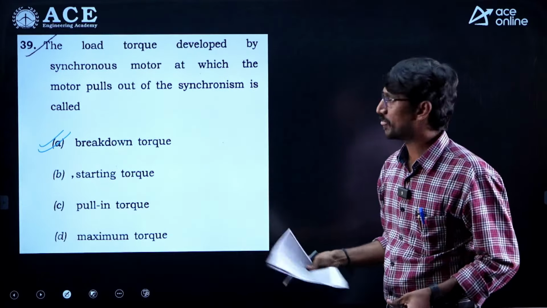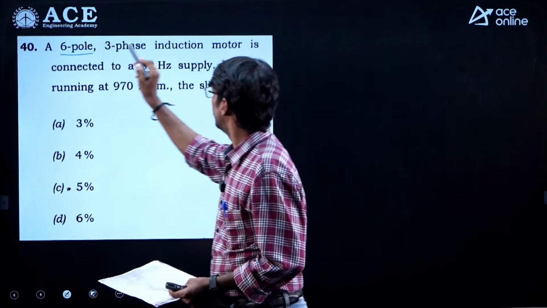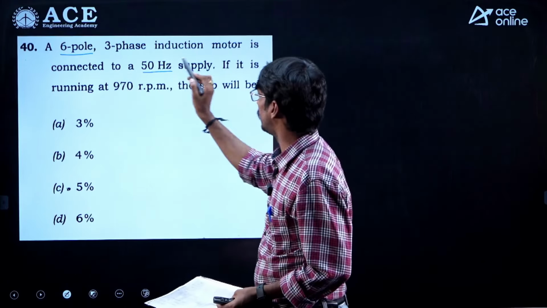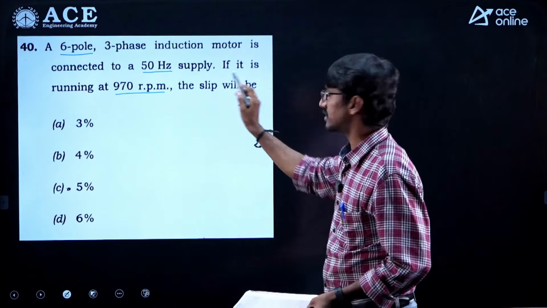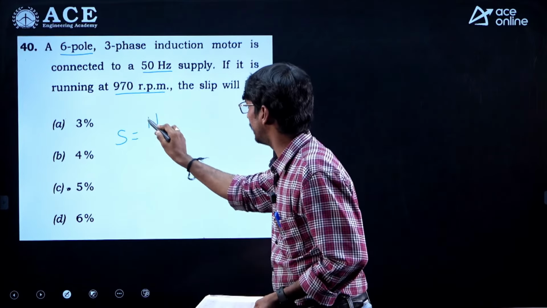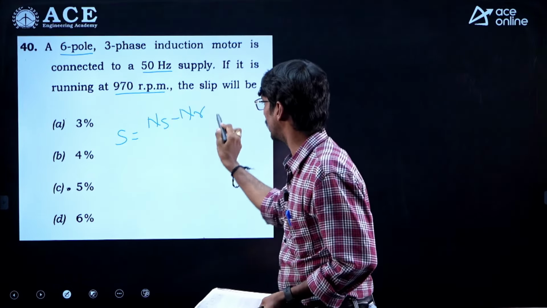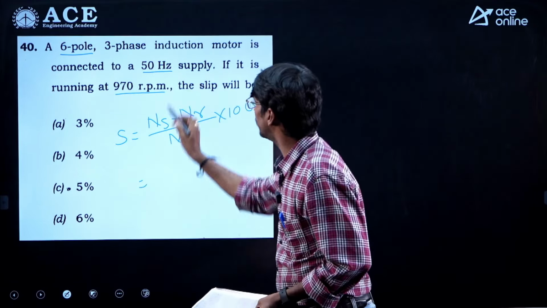Next one: a 6-pole 3-phase induction motor is connected to a 50 Hz supply. If it is running at 970 RPM, the slip, direct formula, slip percentage he is asking. The slip formula is (Ns minus Nr) divided by Ns, times 100. What is the value of Ns?